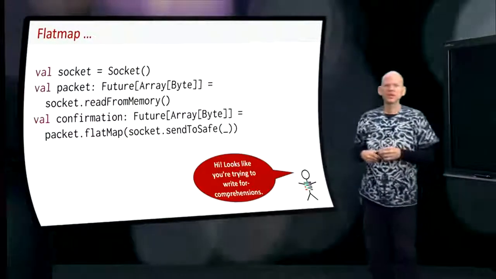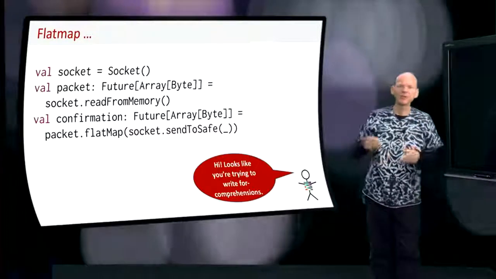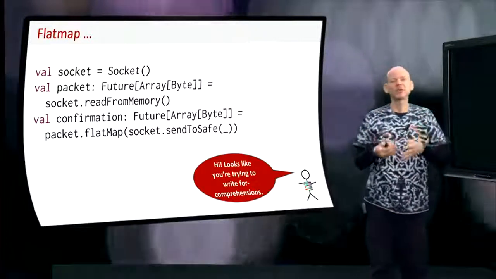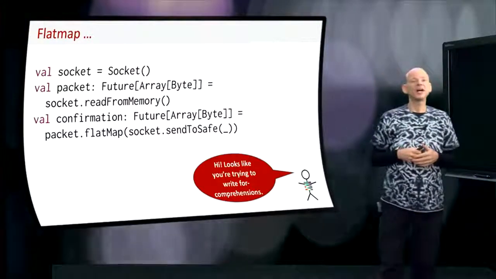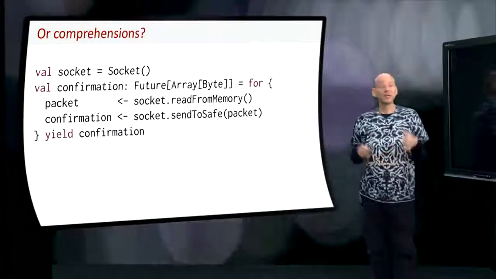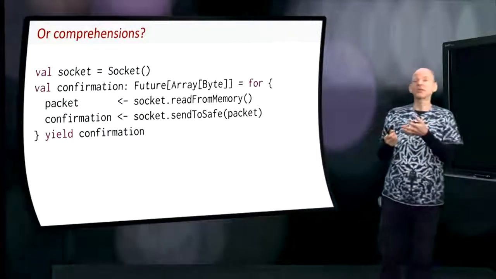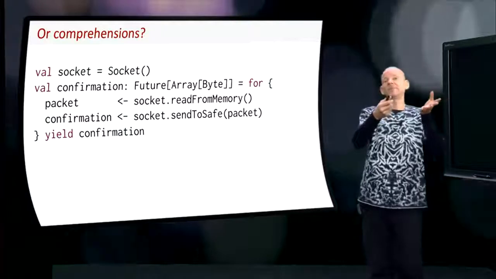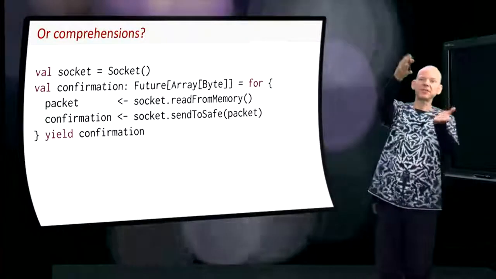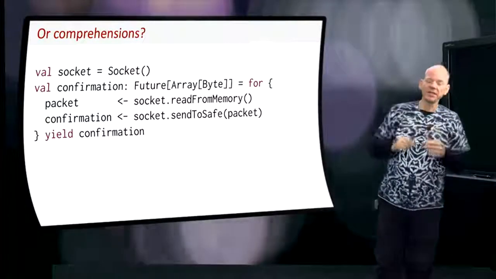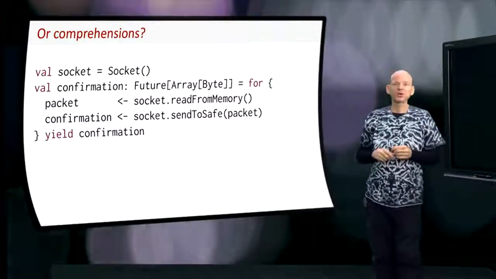Okay, remember this code here where we read from memory and we use flatMap and so on. Of course, we can write the same code using for comprehensions because futures are monads. They support all the constraints to use for comprehensions.